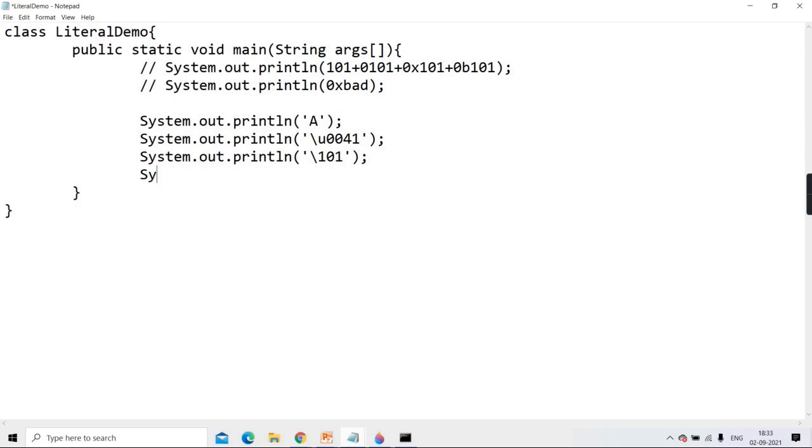But see here, if I write System.out.println \u0101, what do you say? \u0101. This will be equivalent to how much? Orally you do 16 raised to 0, 16 raised to 1, 16 raised to 2.